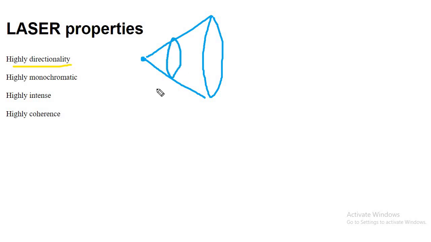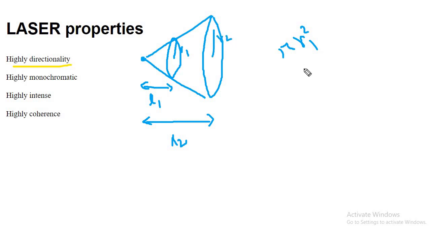If the distance from the source to the screen is L1 and this is L2, and the radius of the screen is R1, it's a circular patch, so the area is pi r1 square. And here this is r2, so the area is pi r2 square. Say this is A1 and this is A2. Obviously A2 is greater than A1.